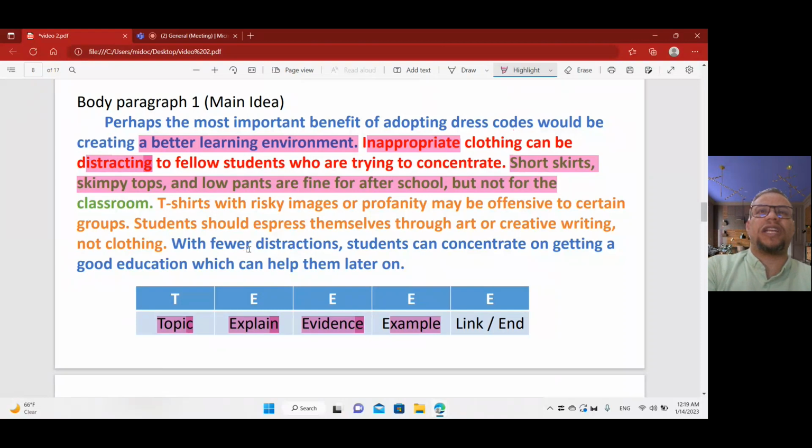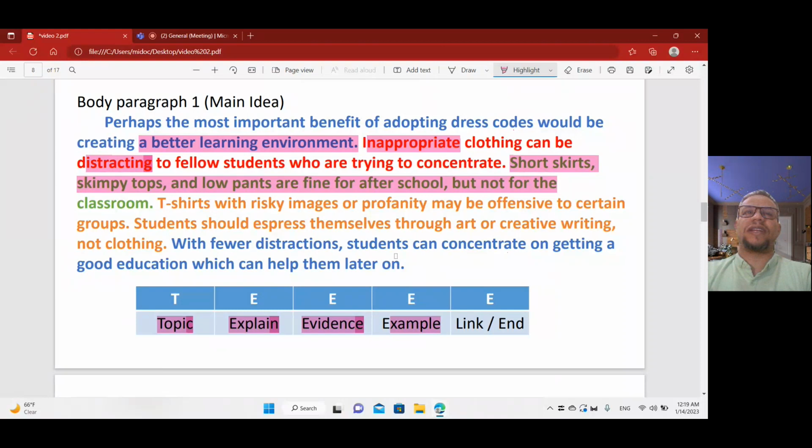So the same meaning here is about no distraction, as he mentioned in the first. Yes, he mentioned that again at the end, with new words but the same meaning. And he talked about concentration with good education that helped them later by using dress codes. So the start of the paragraph is the same as the end.